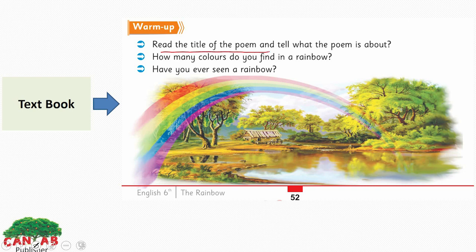Read the title of the poem and tell what the poem is about. This poem is about a rainbow. The title of the poem is also The Rainbow. Second question, how many colors do you find in a rainbow? So let's count it with me. The purple, the blue, the green, the yellow, the red here. So we have 5 colors here in this picture. Have you ever seen a rainbow? This question is for you.